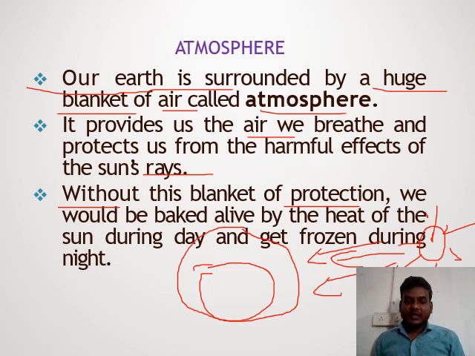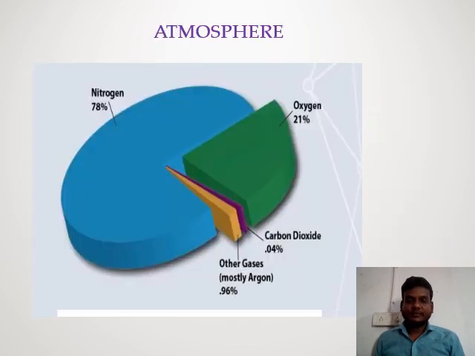Without this blanket of protection, we would be baked by the heat of the sun during the day and frozen at night. If there were no blanket around our earth, you would feel very hot during the day and frozen during the night, because sunlight and heat would enter directly and it would be very hot. Okay, students, I hope this point is clear to you.